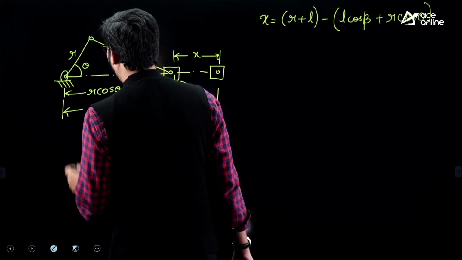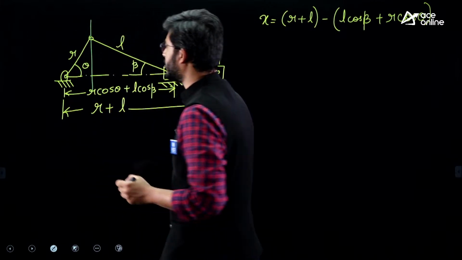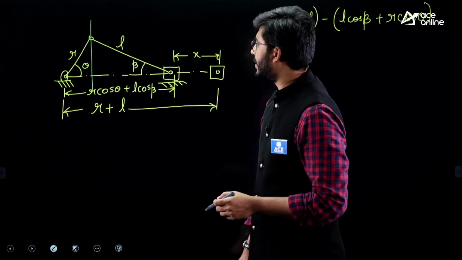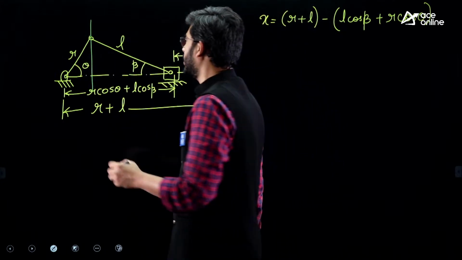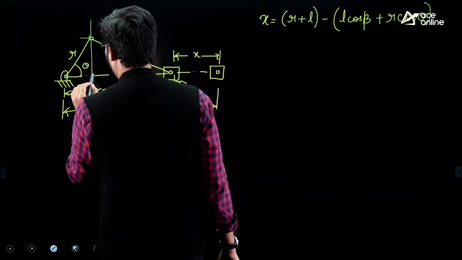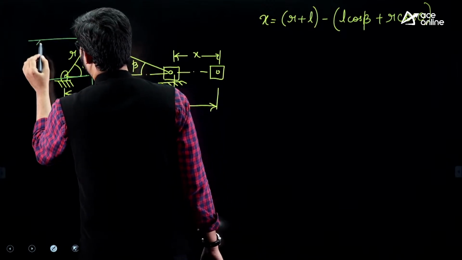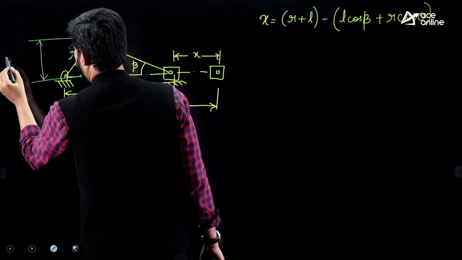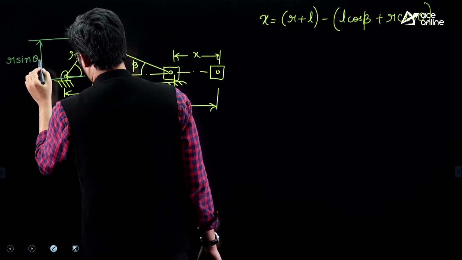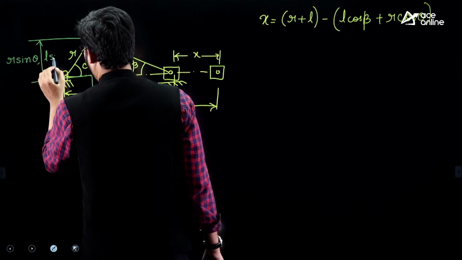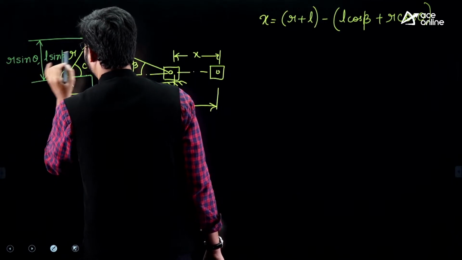One more thing to tell you, guys. Here, this opposite side can be expressed as a height for both the triangles. So this opposite side can be written as R sine theta, or it can also be expressed as L sine beta.